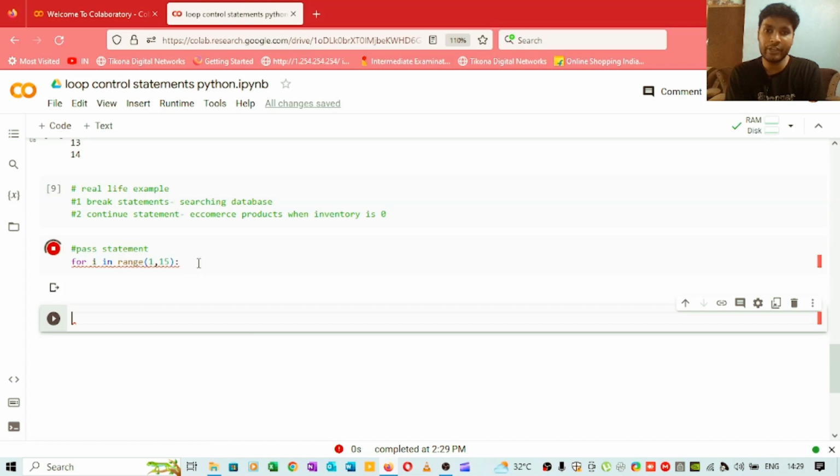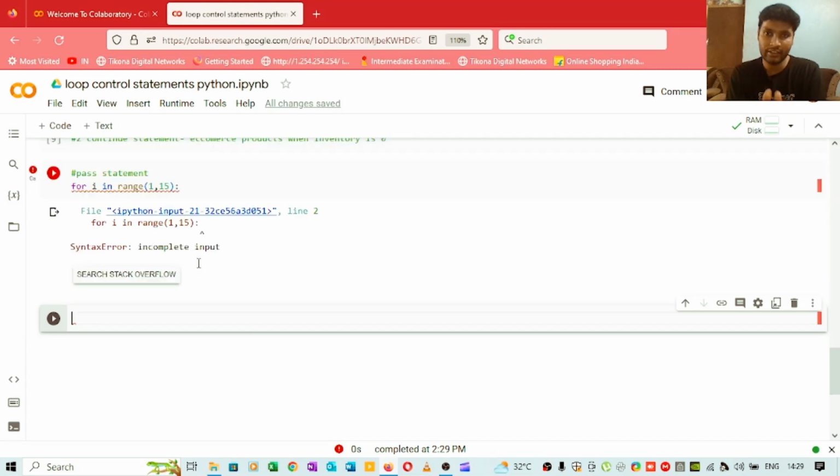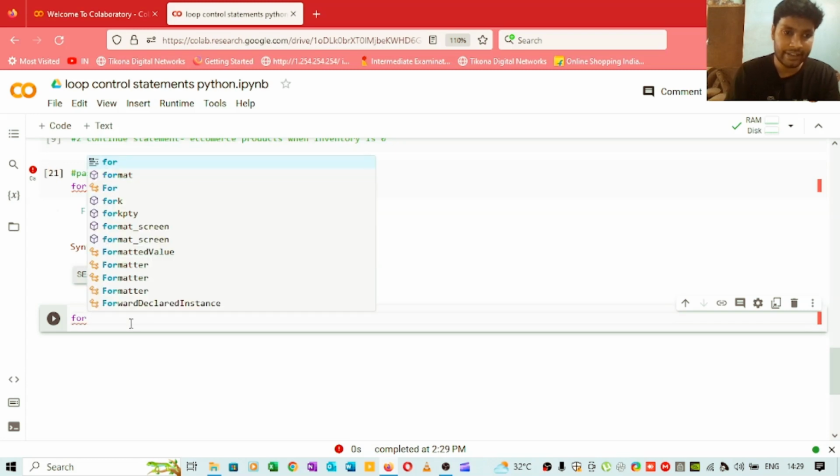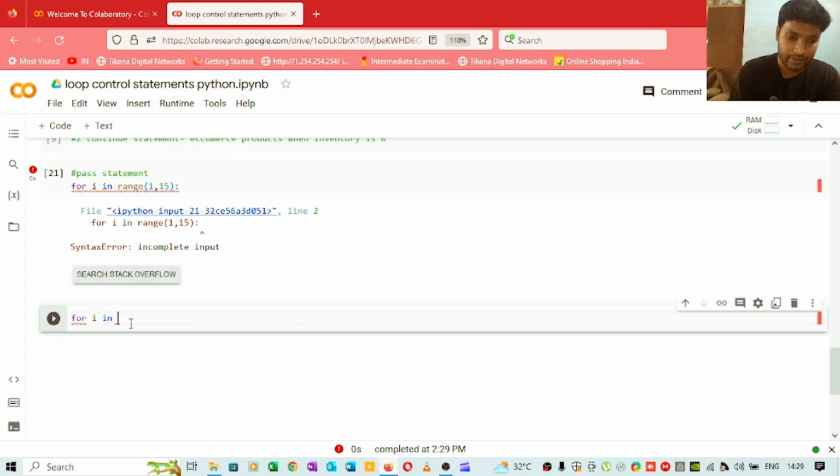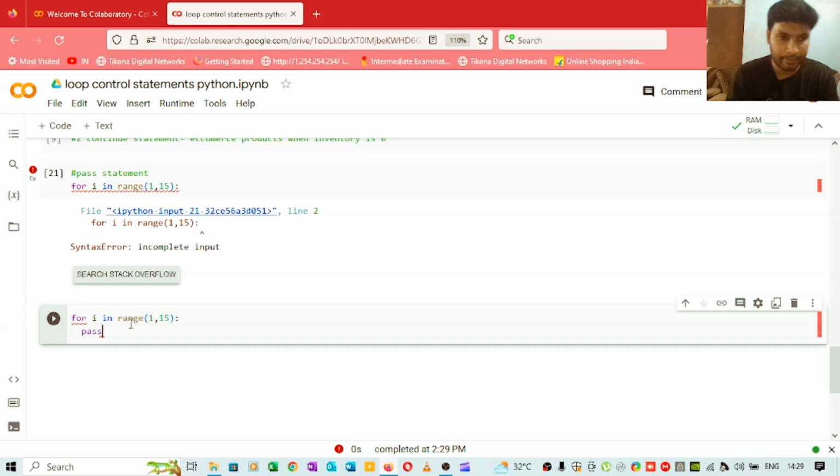So what you can do in such scenarios is, suppose you want to add some logic in the future, and right now you just want to write down this for loop. You can simply write a pass statement here. You can write for i in range 1 to 15 and write pass.